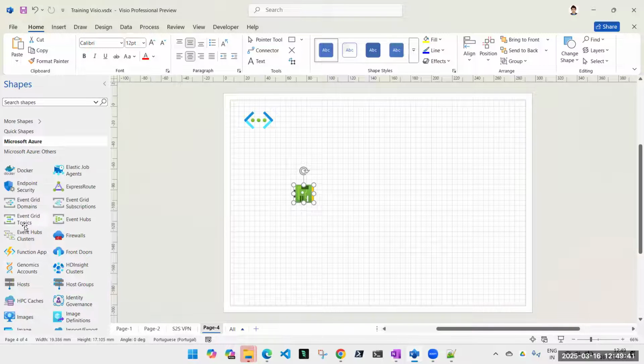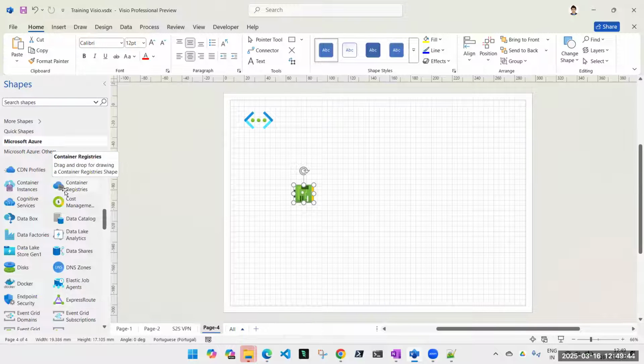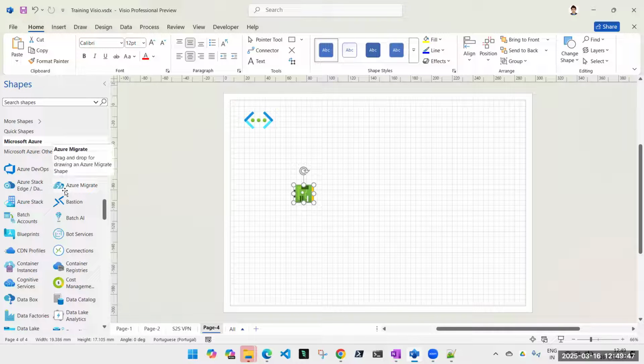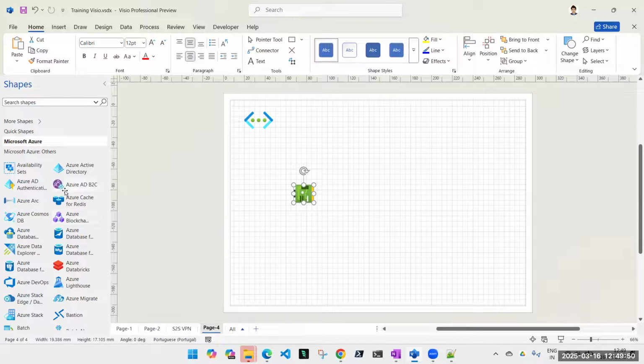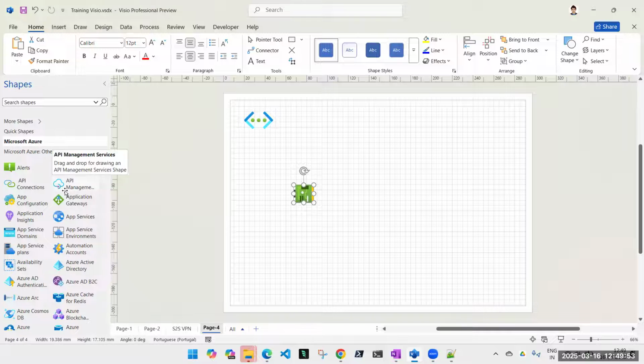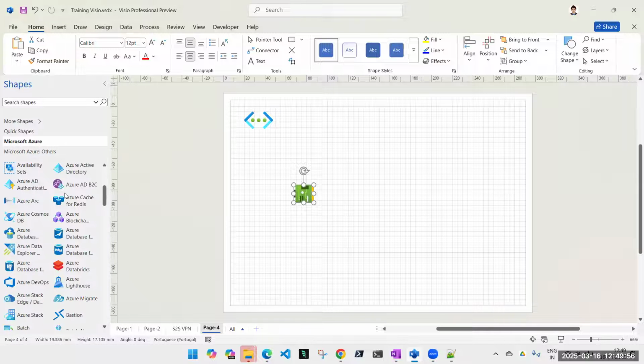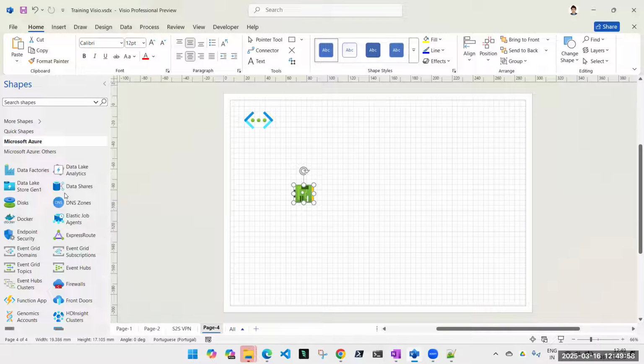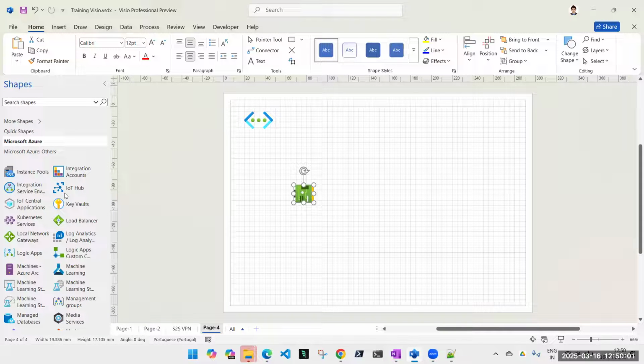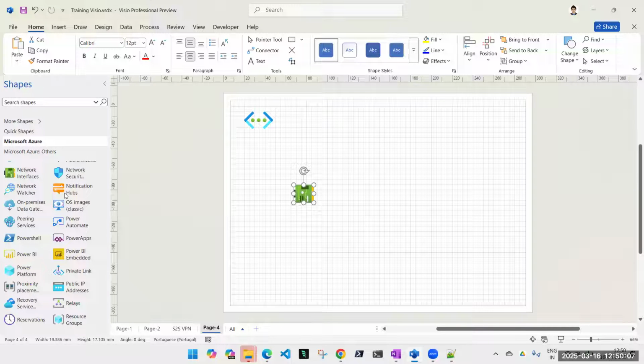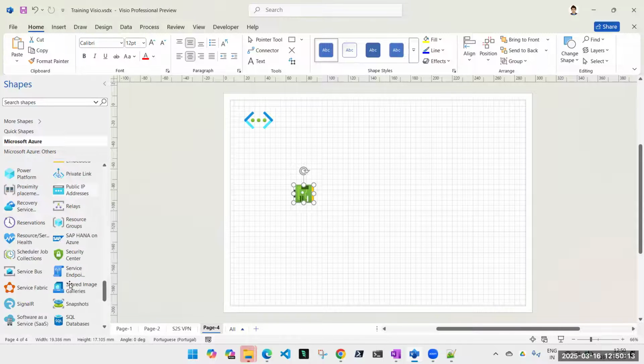What is the name of the subnet that gets created? If you don't create anything, a default subnet gets created. Yes, a default subnet. I'm not sure if I have the icon for that. Imagine this is your subnet. This is your VNet.